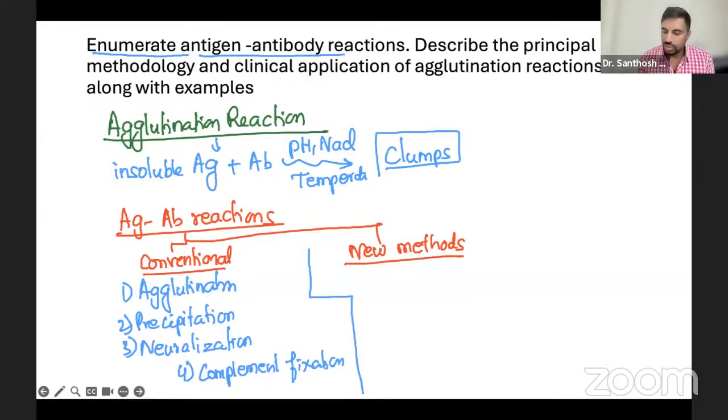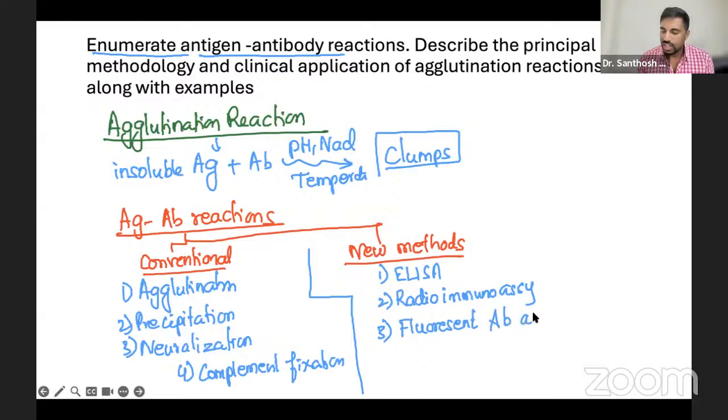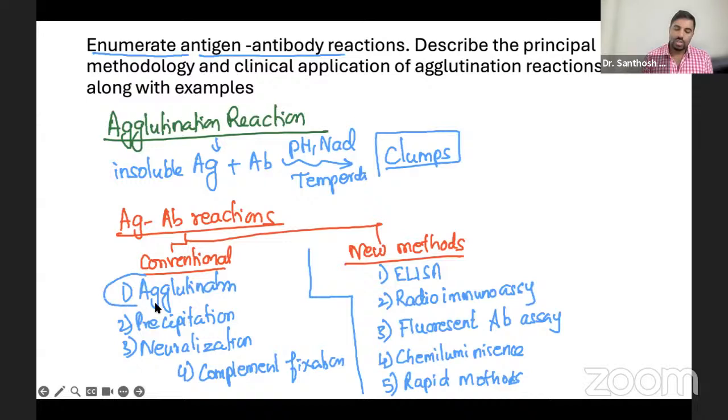In the newer methods, examples are ELISA, radioimmunoassay (RIA), fluorescence antibody assays with different types of fluorescence, and chemiluminescence, and also a lot of rapid methods, rapid cards. These are the newer methods we have. But for us, the question asked was about agglutination: clinical application, methodology, use, and examples.